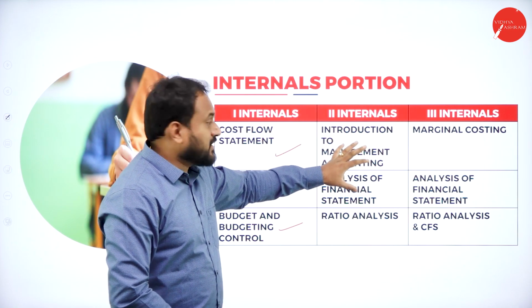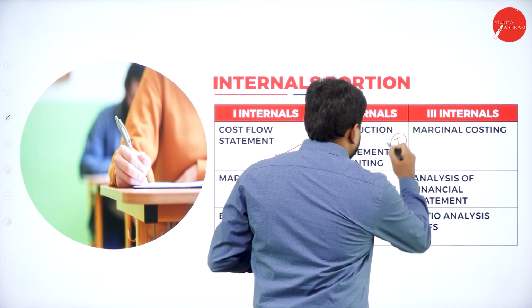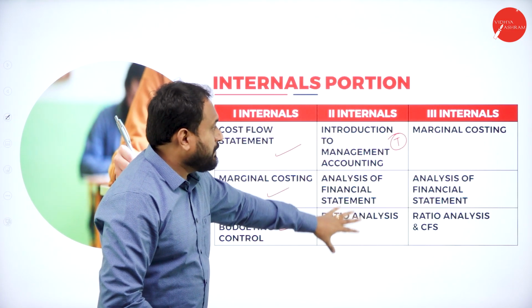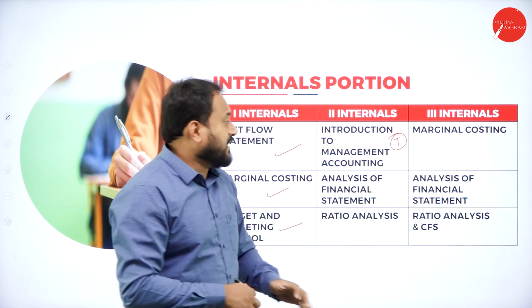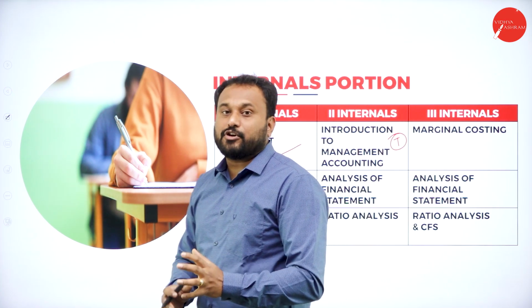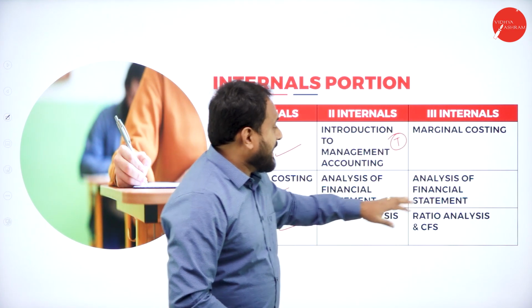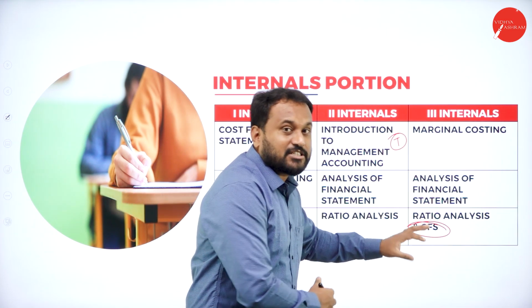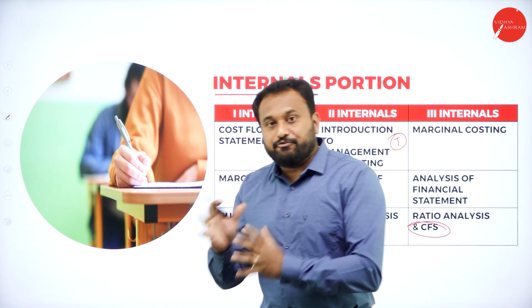The second internal is all about introduction to management accounting. Now this is all about the theory part. Analysis of financial statement and ratio analysis will be there. Again, problems. Now for the third internal, I have taken three chapters where you will be getting 80 on 80 if you concentrate only on these three chapters, that is marginal costing, analysis of financial statement and ratio analysis, and cash flow statement. So if you learn these things, it is very good.